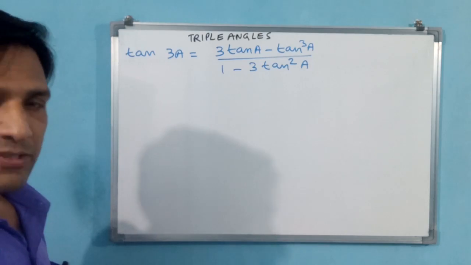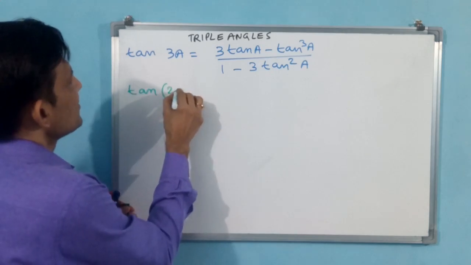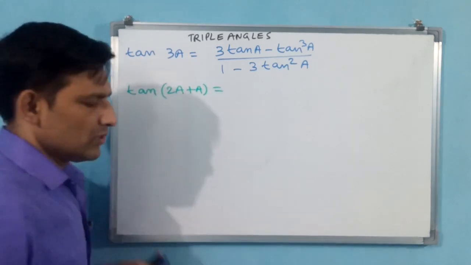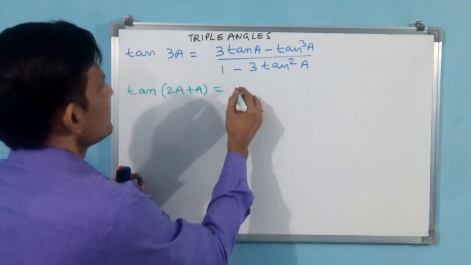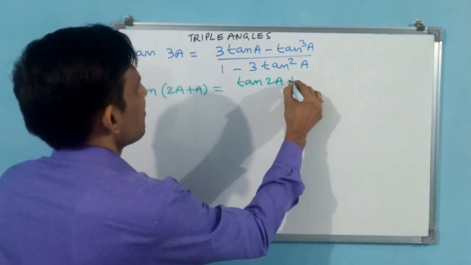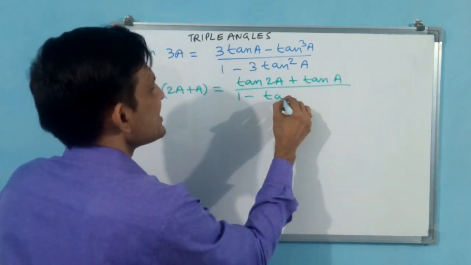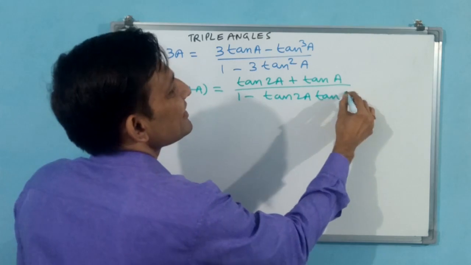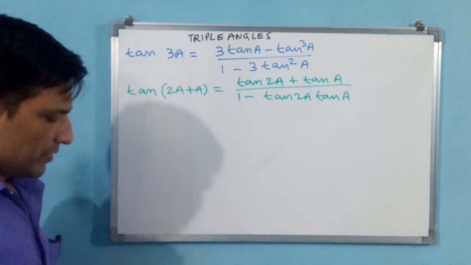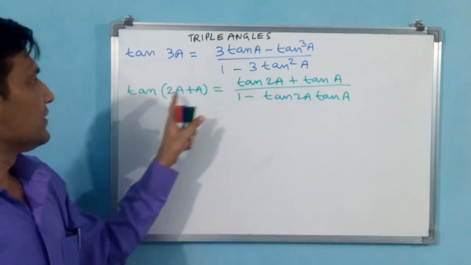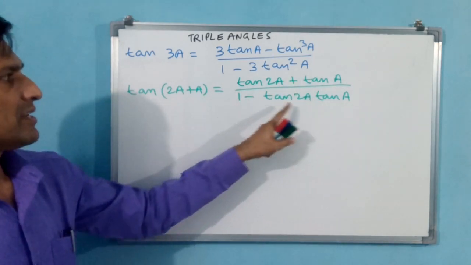Now first you take tan 3a is equal to tan of 2a plus a. Tan of a plus b, what we know, is tan a plus tan b by 1 minus tan a tan b. Write down tan a plus tan b by 1 minus tan a tan b. Is it okay? I have written tan a plus tan b by 1 minus tan a tan b.